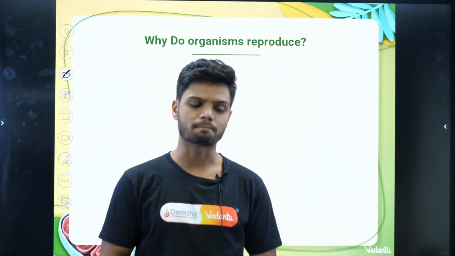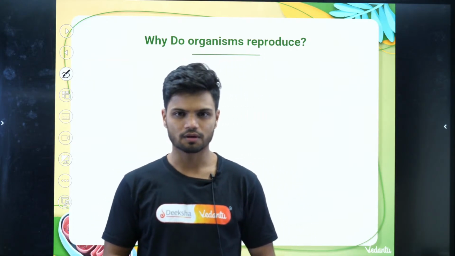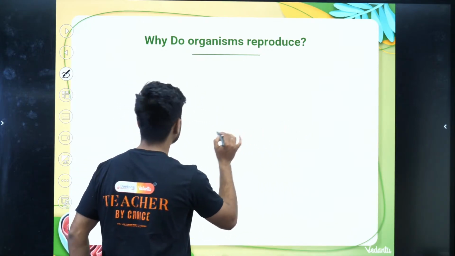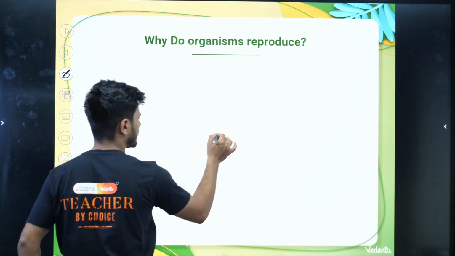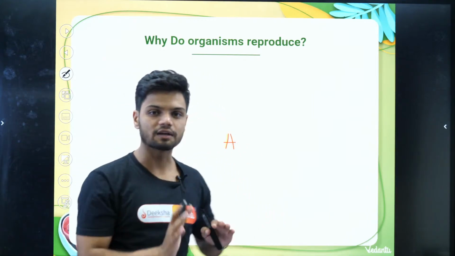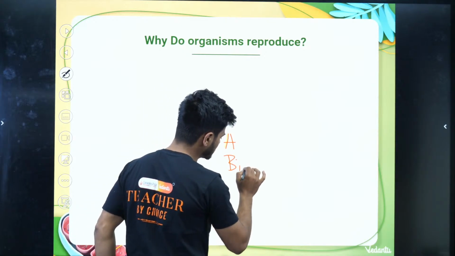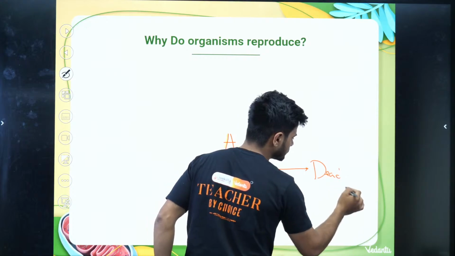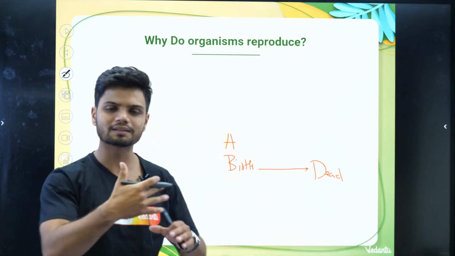Now I'll ask you a question. For example, we have an organism A here. Any organism you take will complete its life cycle, that is the birth, and finally the organism is dead. Birth and death.